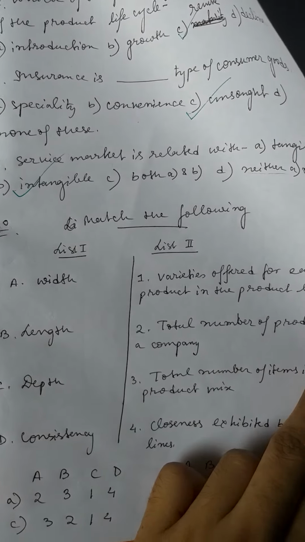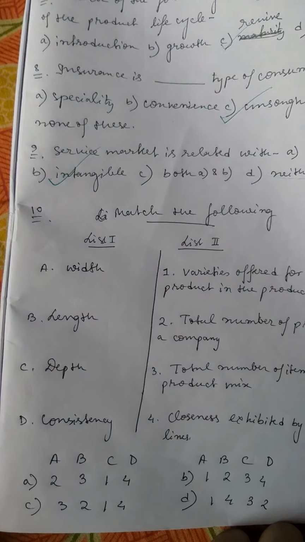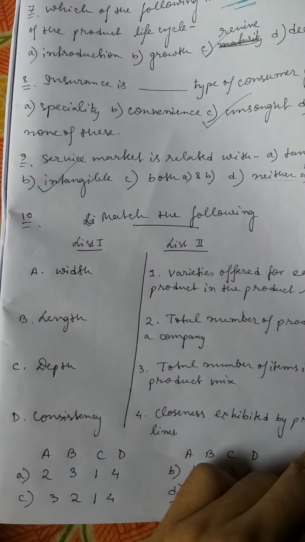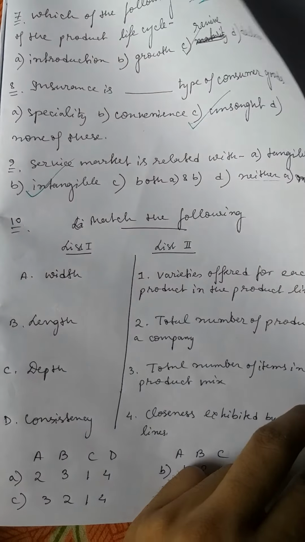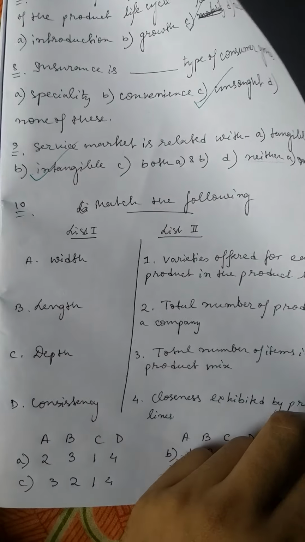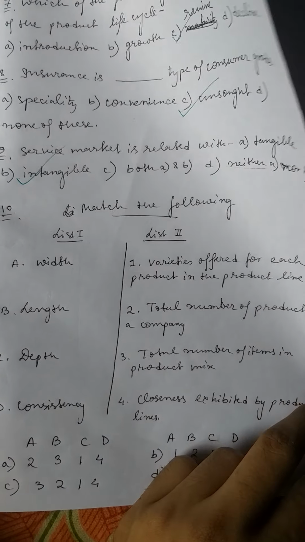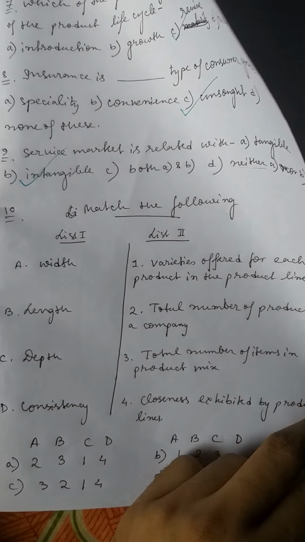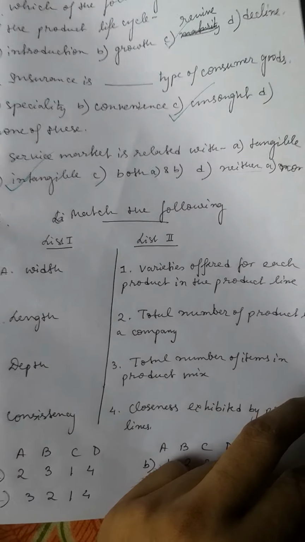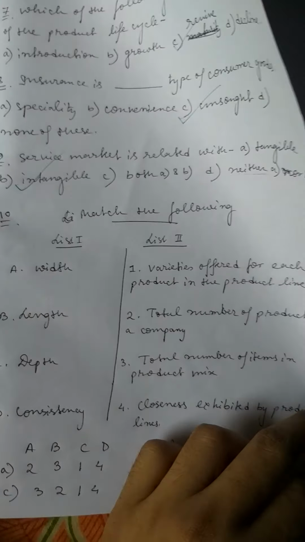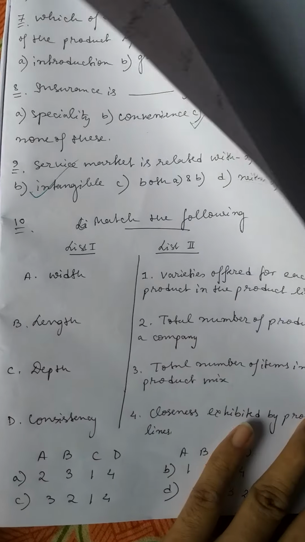That means in each product mix, what are the total number of items? And depth is the varieties offered for each product in the product line. In each product line, the varieties of products which are offered by a company, it's called depth.